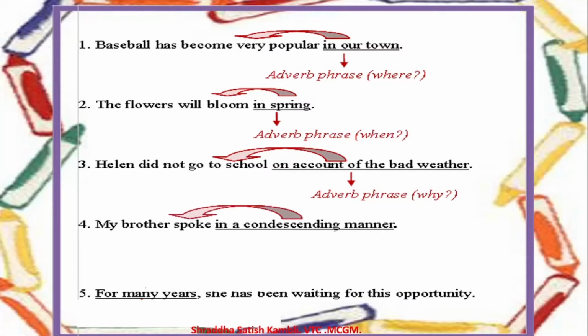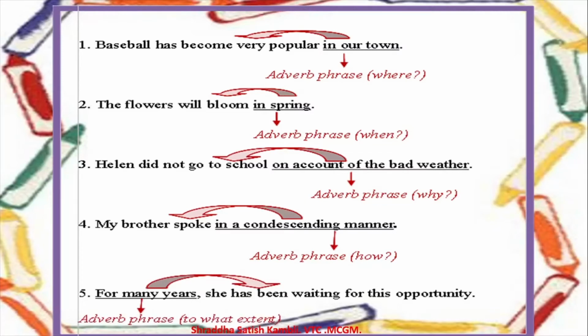So he spoke in what manner? In a condescending manner. So this is an example of how. How did he speak? In a condescending manner. For many years, she has been waiting for this opportunity. So, since how long or to what extent has she been waiting? For many years. So, this, children, is a lot of examples about adverb phrases. So, you can see in a way, adverb phrase works as an adverb and adjective phrase works as an adjective.